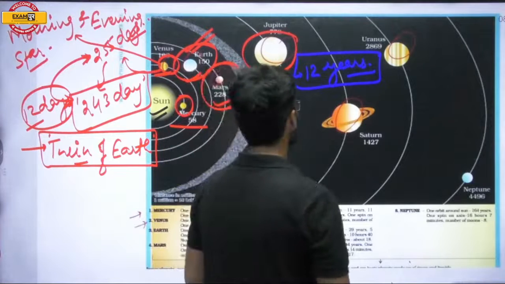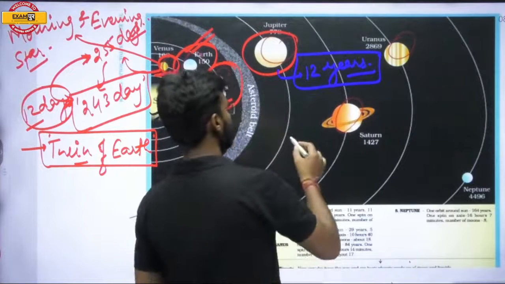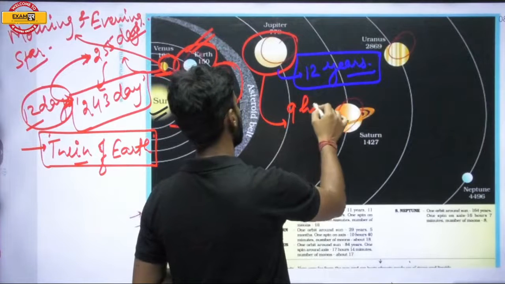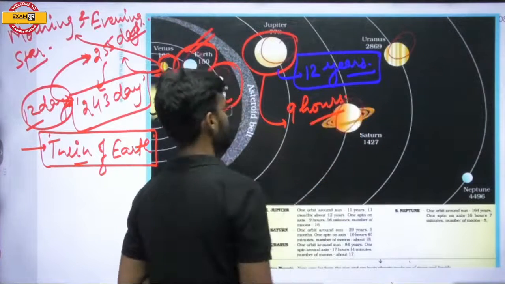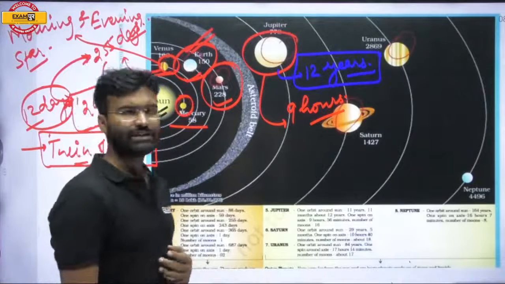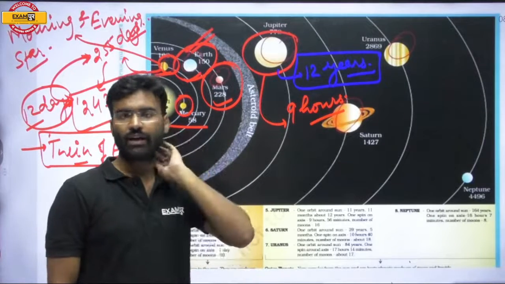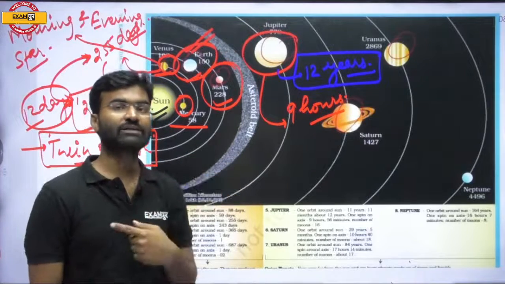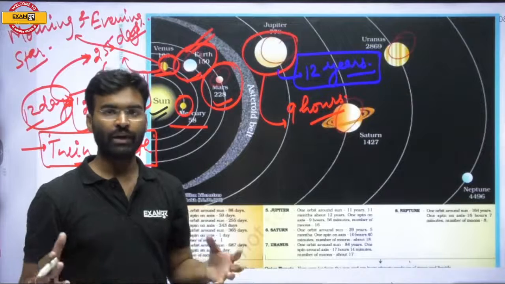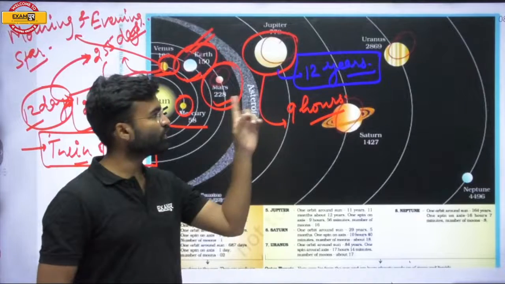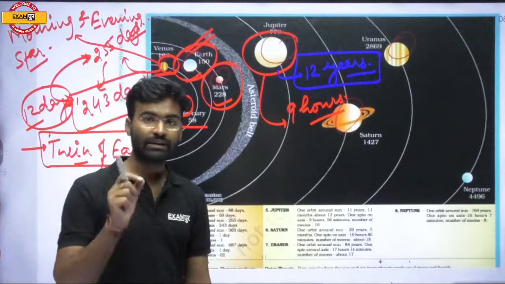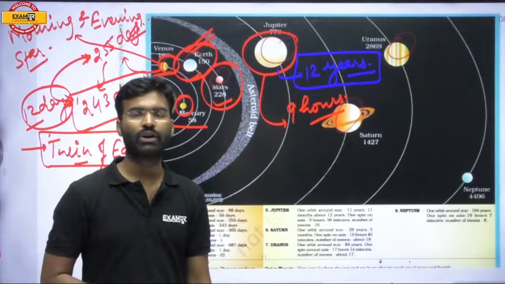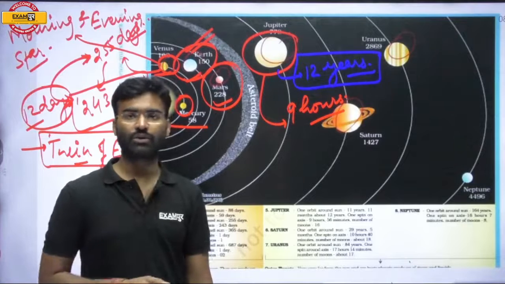It takes 9 hours to complete one spin, or rotation. The revolution speed is very high, but the circumference of the orbit is very lengthy, and that is why it takes approximately 12 years to complete one revolution around the sun.